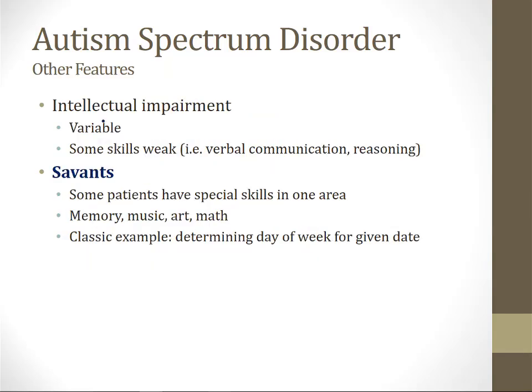These children can also have some element of intellectual impairment. Intellectual impairment was formerly called mental retardation. This is variable. They often have some skills which are weak, like verbal communication or reasoning, but they may have other skills that are normal.